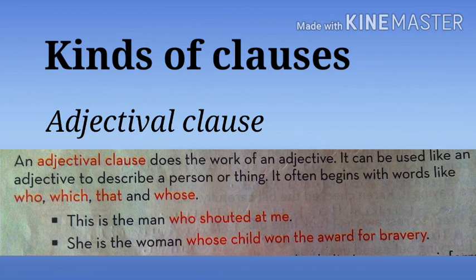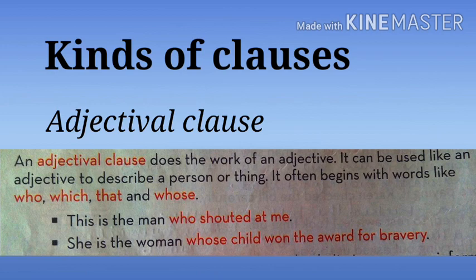And this clause, who shouted at me, is describing whom? The man. So this is called an adjectival clause. The next example is: she is the woman whose child won the award for bravery.